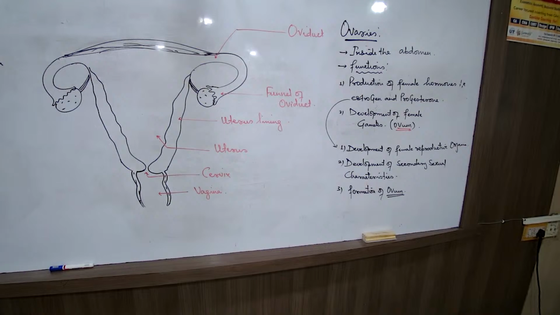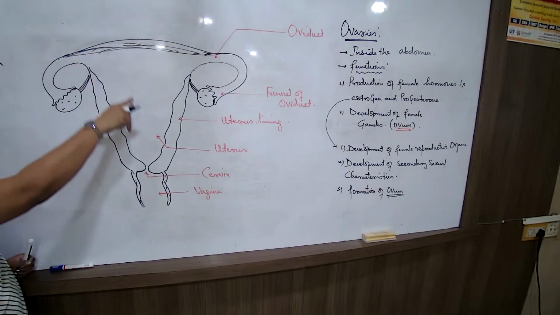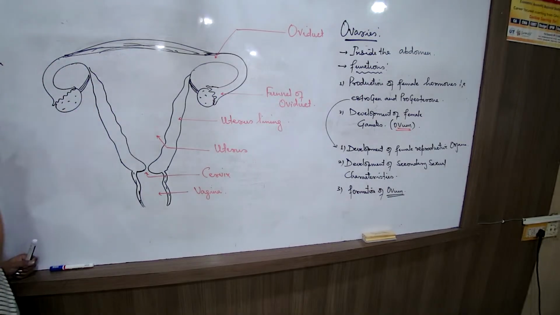Talk about the oviduct. What is the oviduct? Look at the figure and tell me, the oviduct is connecting which parts of the reproductive system? Oviduct is connecting the ovary to the uterus. Is it comparable with the vas deferens? Vas deferens connects the testis to the urethra. Oviduct connects the ovary to the uterus.